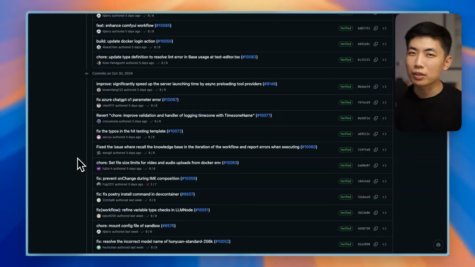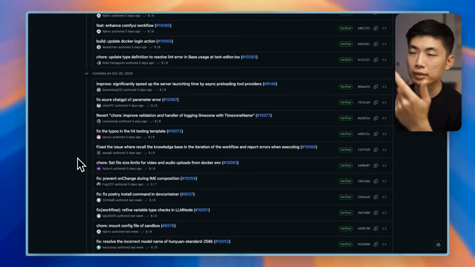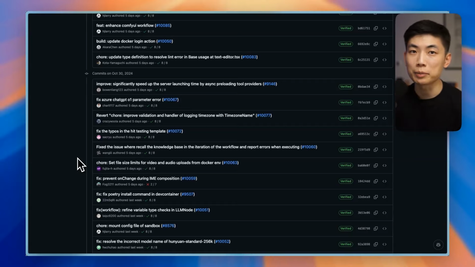More activity is always better. The thing to always look out for is the predominance of commits: features or bugs. Because if you see most of the commits are bugs, it probably means the project is just on life support without that many features being developed in the long term.